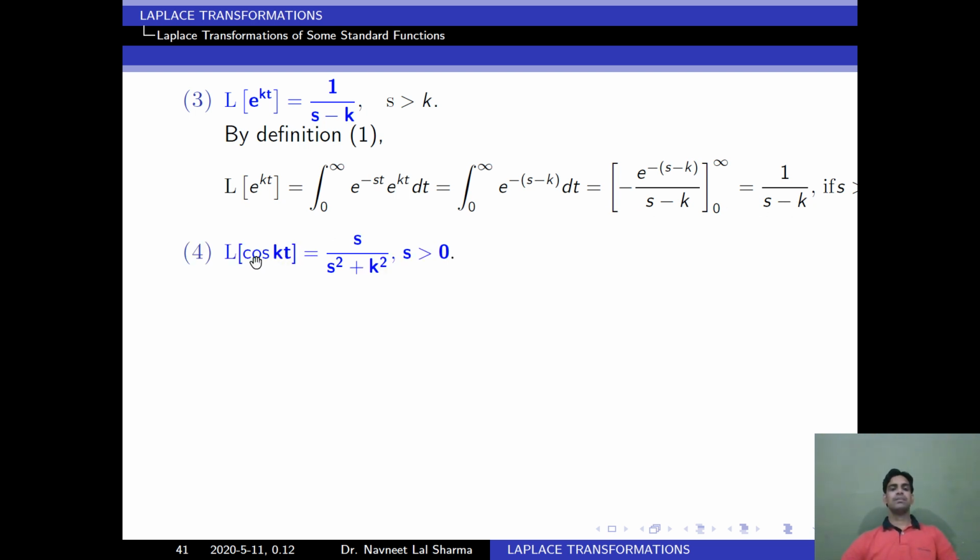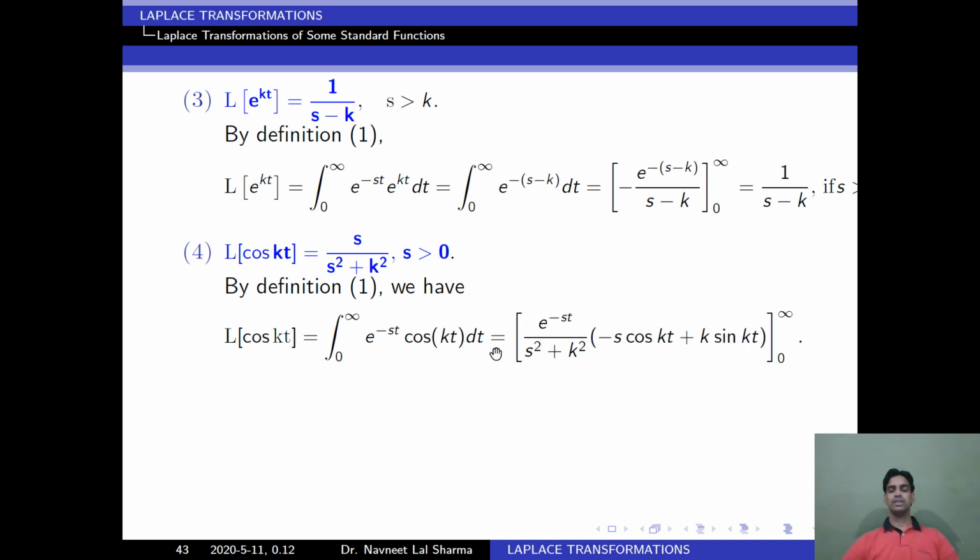Now the Laplace of trigonometric functions. Laplace of cos kt is equal to s upon s square plus k square when s is positive. So we assume f of t is equal to cos kt. By the definition, Laplace of cos kt is equal to integration 0 to infinity e to the power minus st into cos kt dt. Now we can solve this by the formula for integration 0 to infinity e to the power minus ax into cos bx.